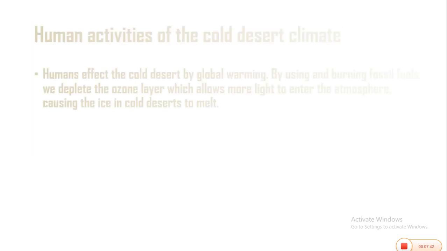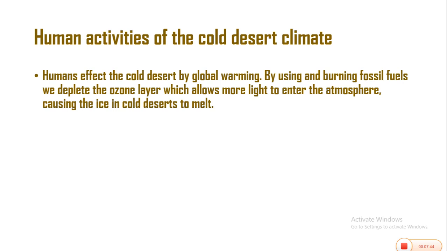Let's look at the human activities of the cold desert climate. Humans affect the cold desert by global warming. By burning fossil fuels, we deplete the ozone layer, which allows more light to enter the atmosphere, causing the ice in cold deserts to melt.